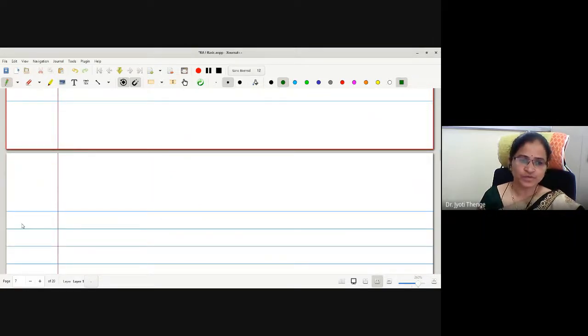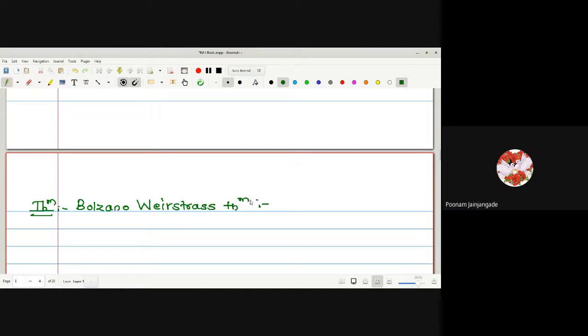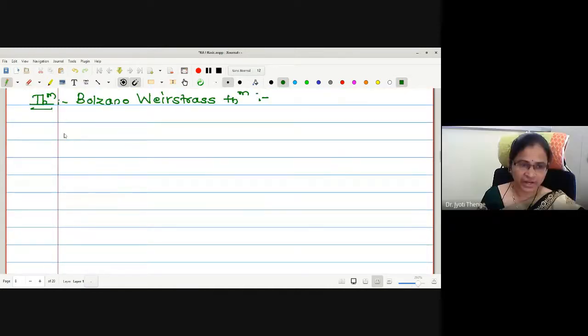Regarding this, we have studied an important theorem called the Bolzano-Weierstrass theorem. Do you remember this theorem? Every infinite bounded set has a limit point.